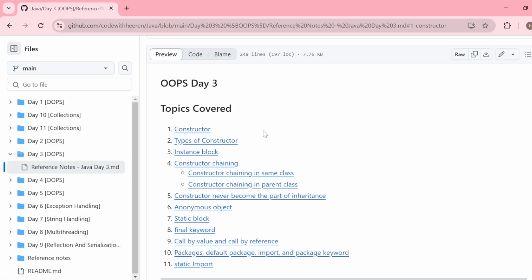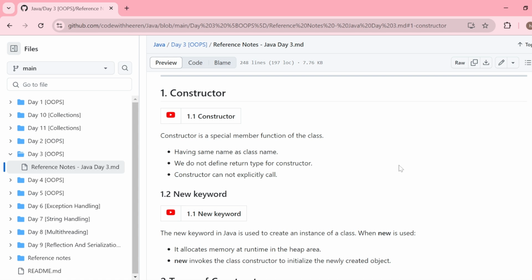Let's begin our day 3 with the very first concept, constructor. The question is, what is a constructor? The answer is, a constructor is a special member function or special method of a class. A constructor has the same name as its class name. We cannot define a return type for a constructor, and a constructor cannot be explicitly called. These are all rules associated with the constructor concept.